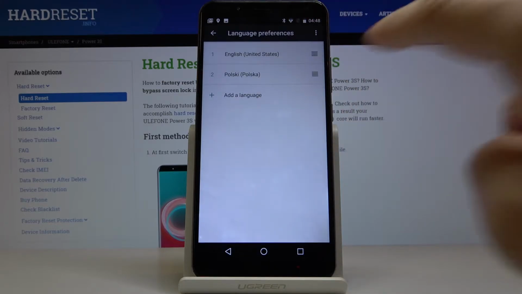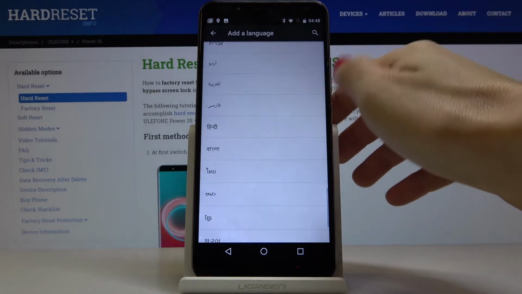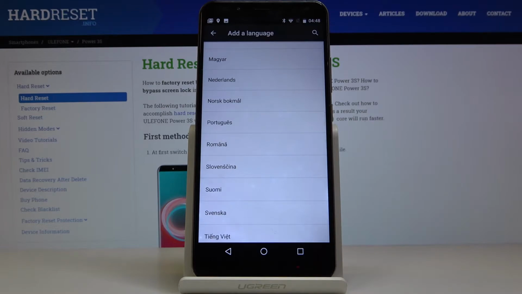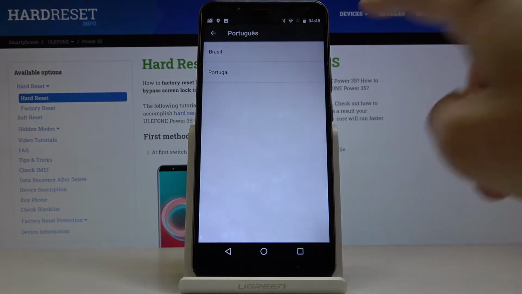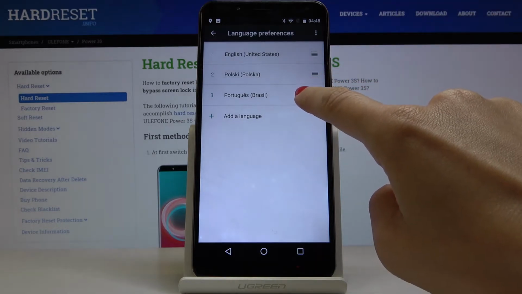By tapping on add language, you can open the whole list of languages. You can pick the one that you would like to apply, so it's up to you, whichever you want to have. And let me pick Portuguese, then select the region. We can choose Brazil, and now you have to slide it up to the first place.